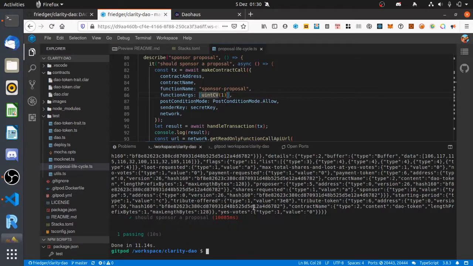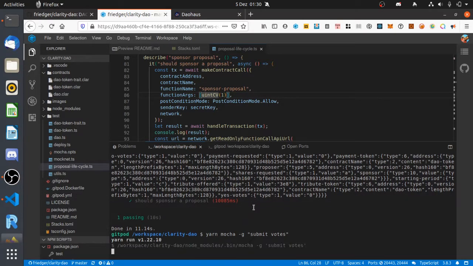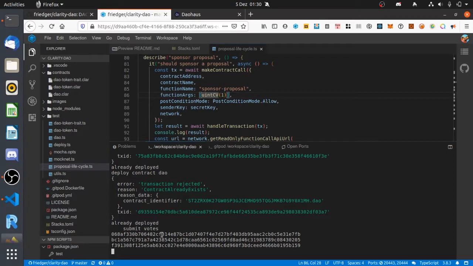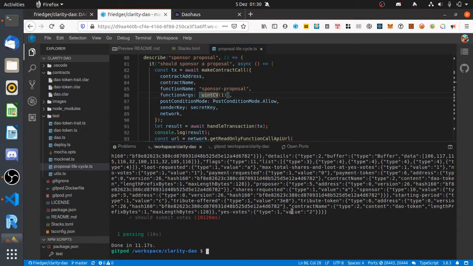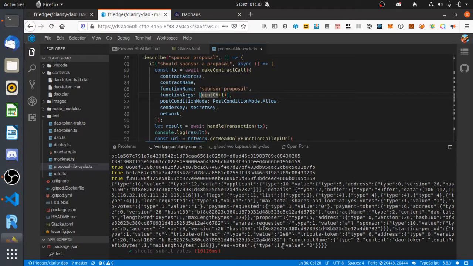After that, after sponsoring, we have to submit votes. So the DAO has 3 members, and 2 of them give a yes vote and 1 gives a no vote, so the proposal would pass. And now you can see in the results, we have 2 yes votes, and a no vote, so this is a no vote, and we have 1 vote here.